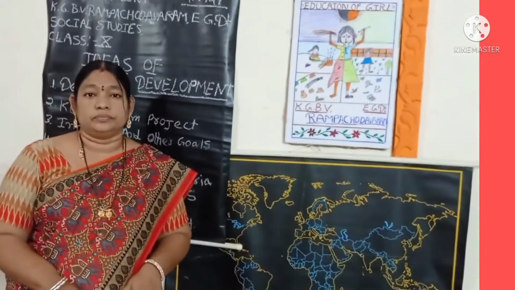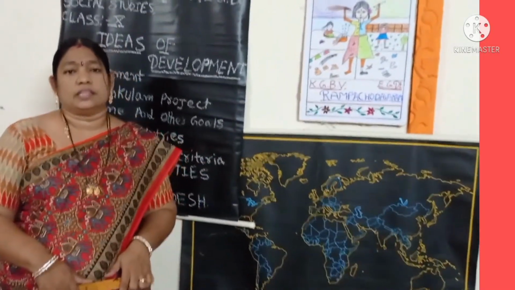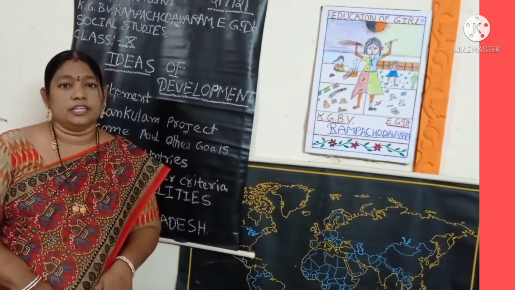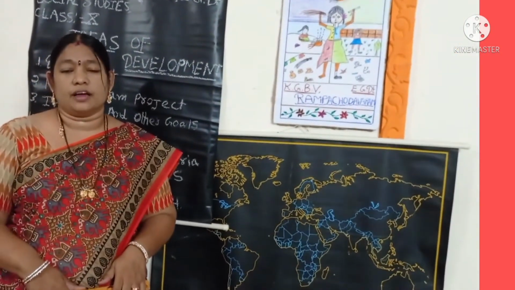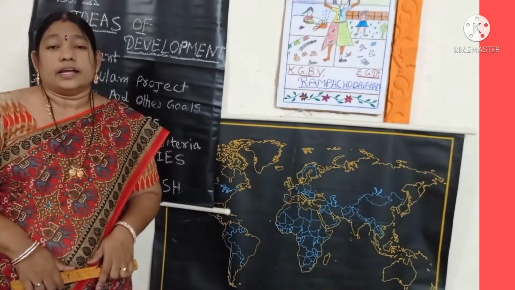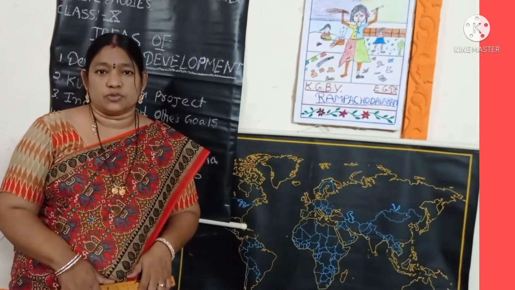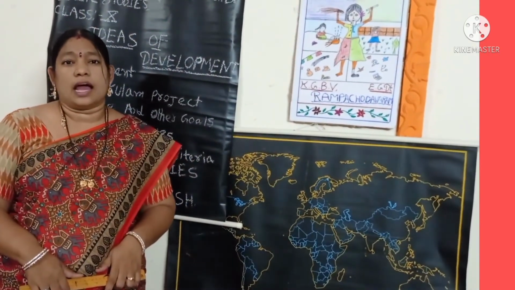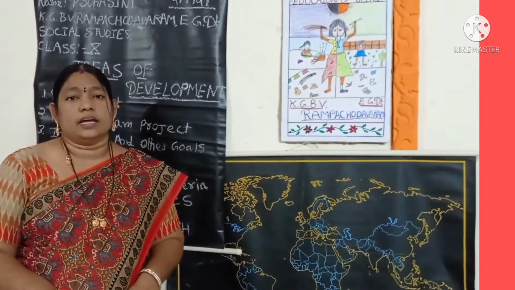Then you all learned about the June syllabus of 10th class Social Studies, the first lesson, India Relief Features. In that lesson, you learned about the location of India, the neighboring countries of India, and also the India relief features. What are the main India relief features? First one is the Himalayas, Indo-Gangetic Plain, Deccan Plateau, islands, desert. These are all the important India relief features.